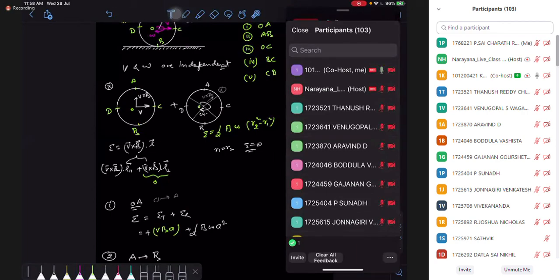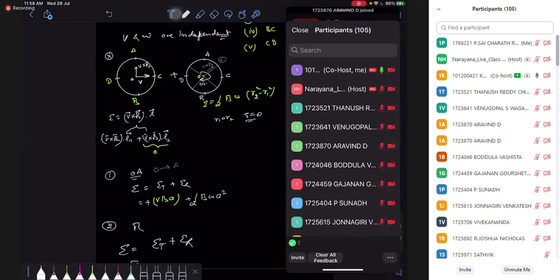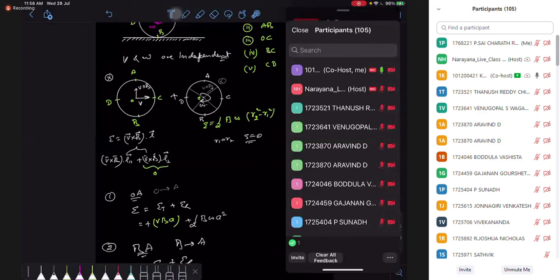If you want to write from A to B, you are going toward B. If I go from B to A, that is positive, so you can write it as BA.